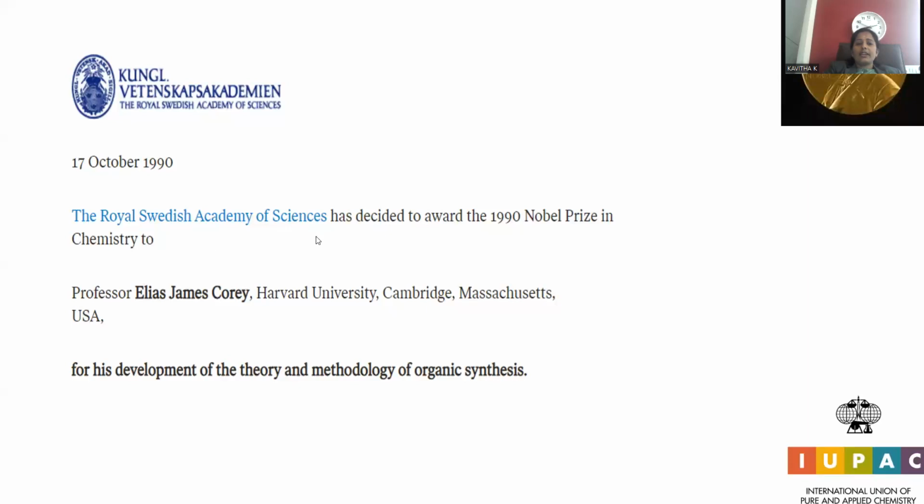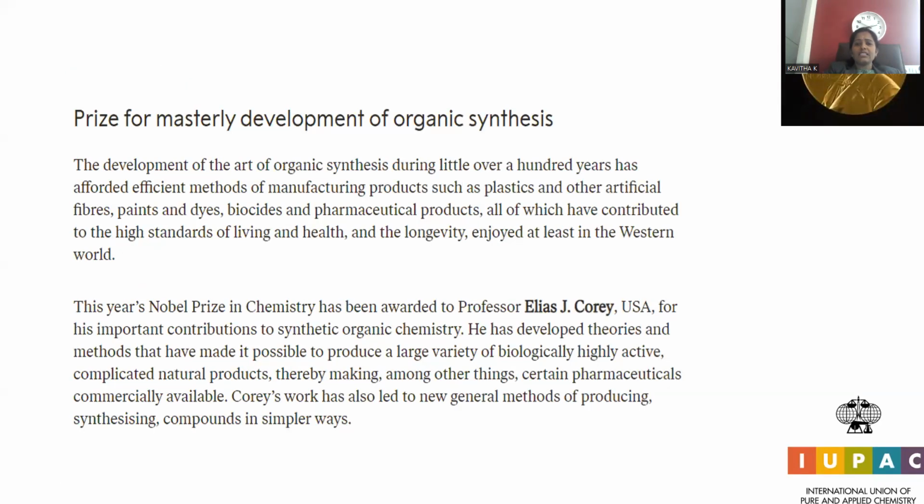The Royal Swedish Academy of Sciences has decided to award the 1990 Nobel Prize in the field of chemistry to Professor Elias James Corey, Harvard University, Cambridge, Massachusetts, United States of America, for his development of the theory and methodology of organic synthesis. He made his contributions in the field of synthetic organic chemistry, and new methodologies and theoretical assumptions were made, so he was accorded the Nobel Prize. Let's see what research contributions he made.